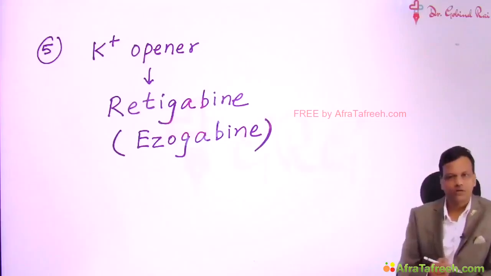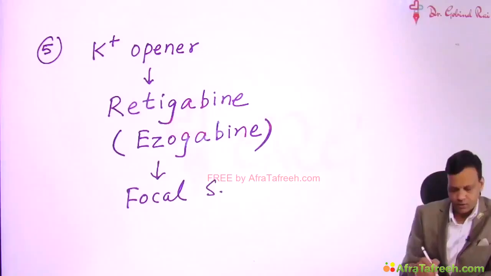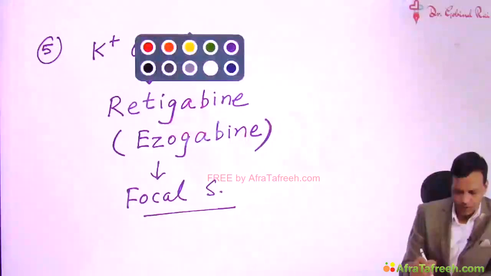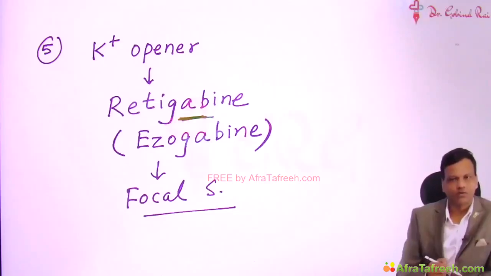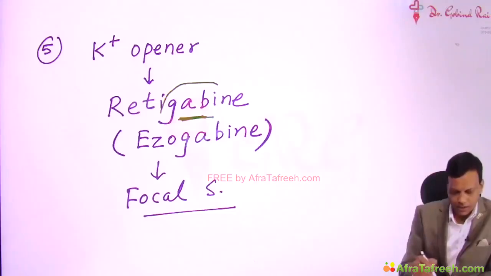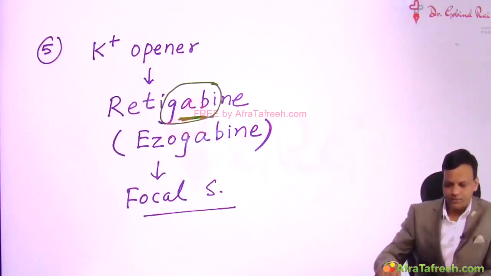They are acting by opening the potassium channels, and these are indicated in treatment of focal seizures. This is a new drug for focal seizures. An important thing to remember: their name contains GABA, but it does not act on GABA. This is likely to be asked in the exams: the name contains GABA but it does not act on GABA, because actually the name does not contain GABA, the name contains GABI. So these are the important points regarding the